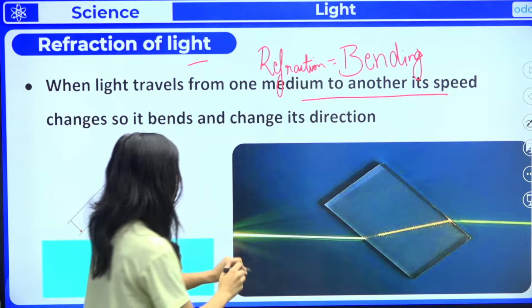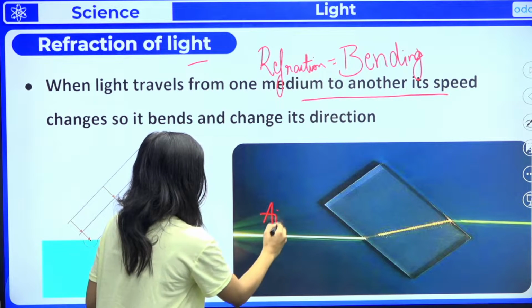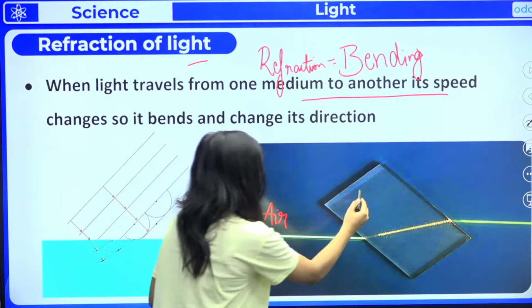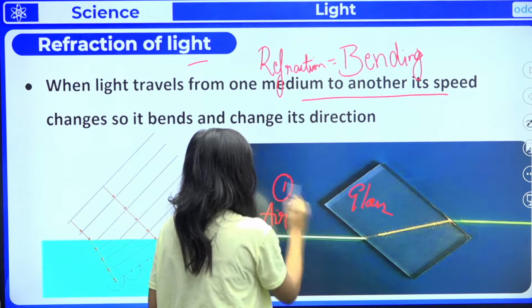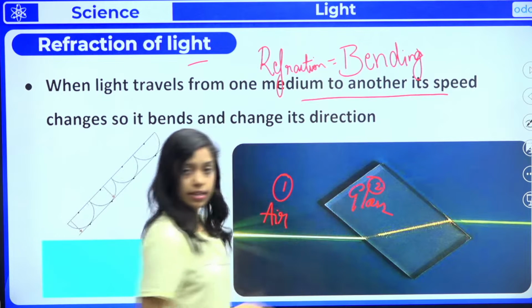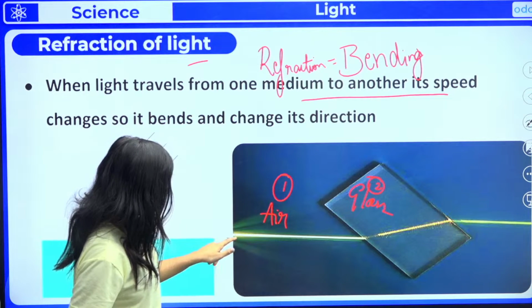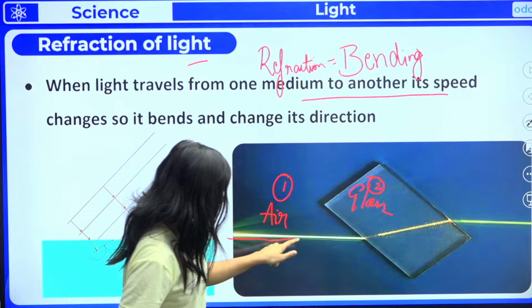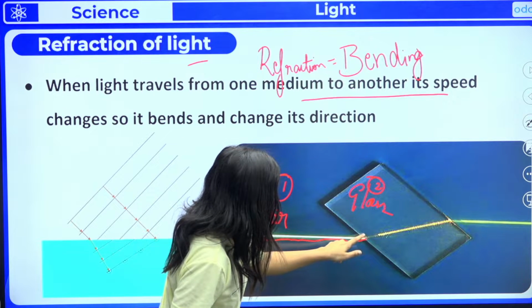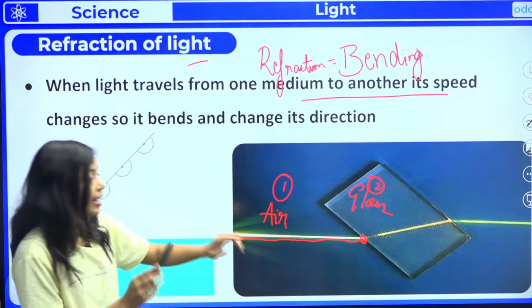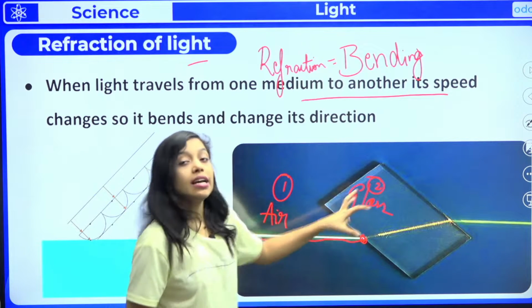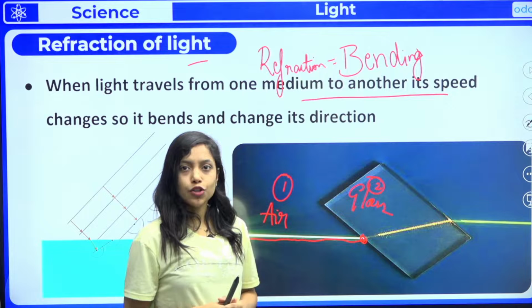Here you can see this is an air medium, nothing is there, and here you have a glass. So number 1 is air, number 2 is glass. As you can see, the light rays travel in air in a straight line, and when it touches the glass at this point, somebody is blocking the light. Here it will not bounce back, because glass will allow the light to pass through.